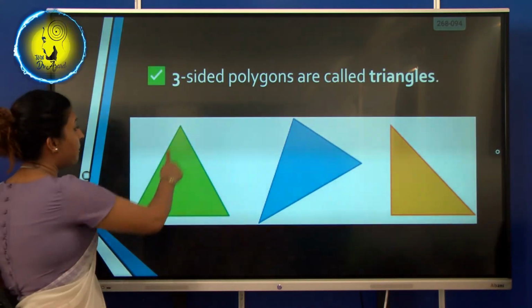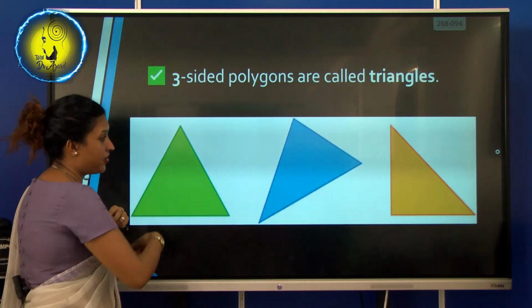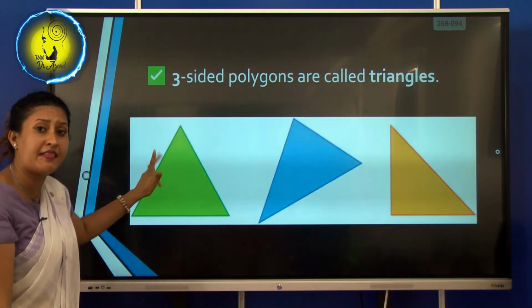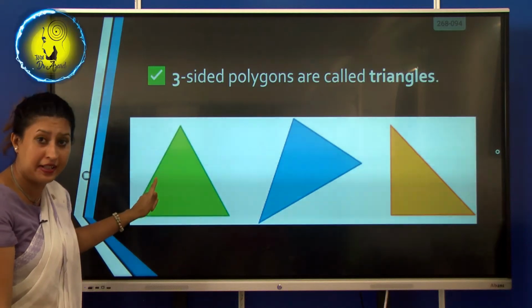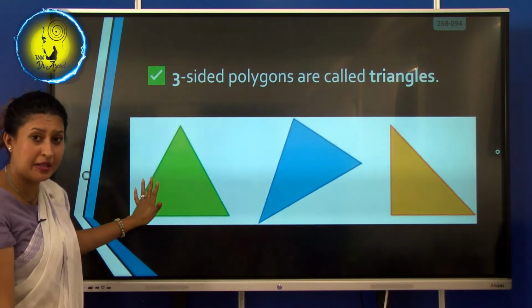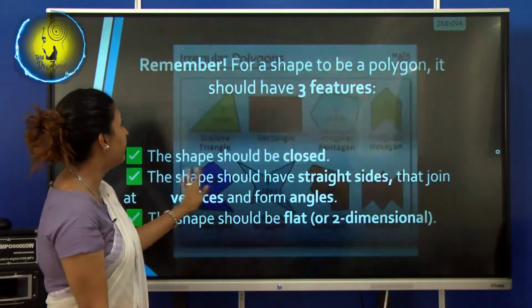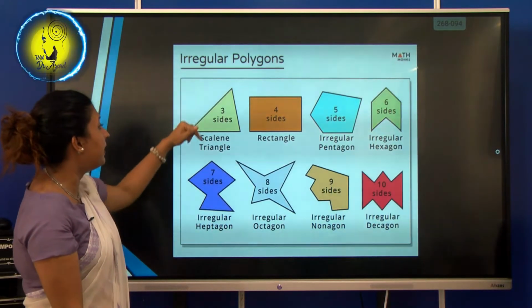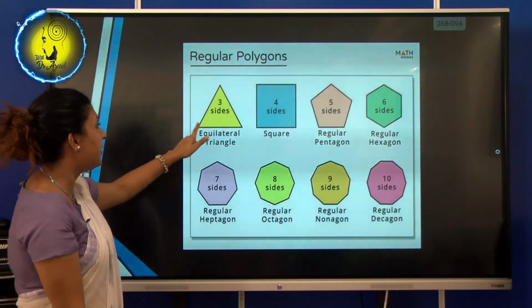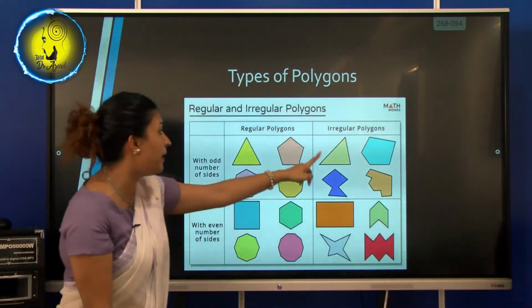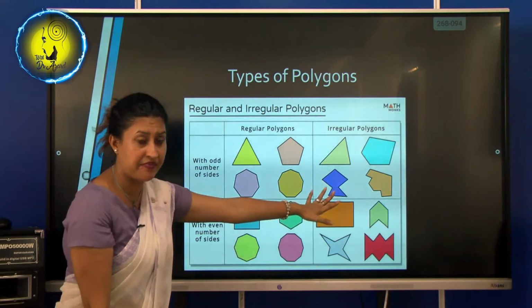They have three sides, my dear children. 1, 2, 3. Now tell me, is this a regular polygon or an irregular polygon? Tell me. We studied earlier. Regular polygons with odd number of sides. Irregular polygons with odd number of sides.